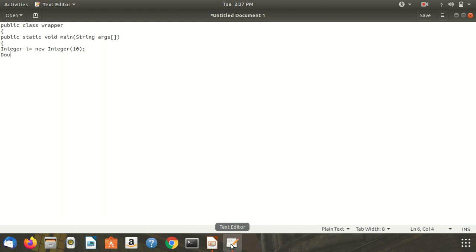Similarly for the double type, Double d equal to new Double, where we wrap the double value, a double literal. Similarly the float, Float f equal to new Float. Here we call the constructor of those classes and pass different values to initialize the object.